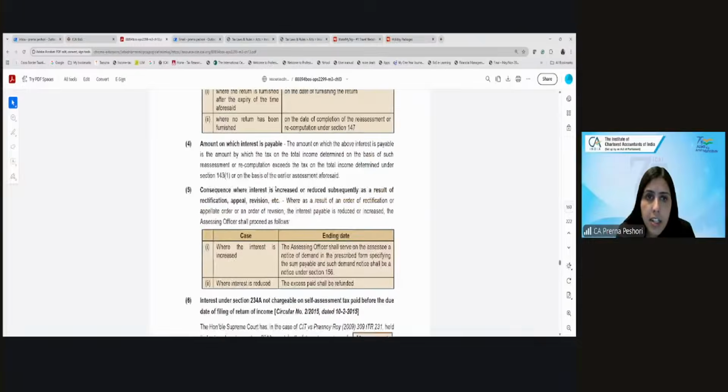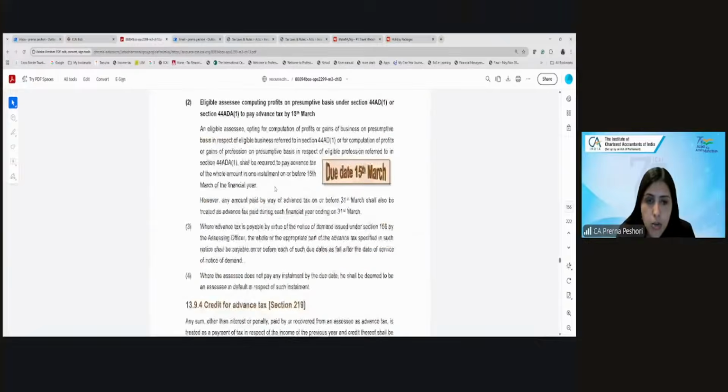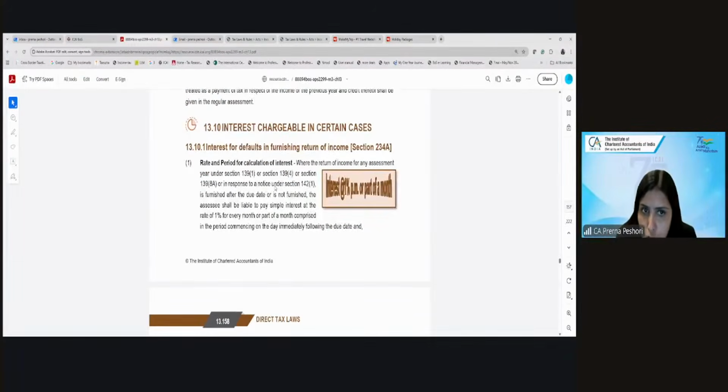Okay. Then there is another interest which we have to deal with, 234A. What is 234A? Interest for default in furnishing the return of income.